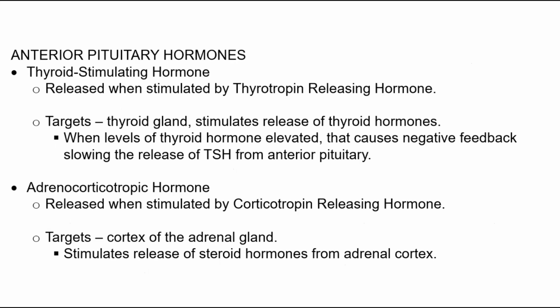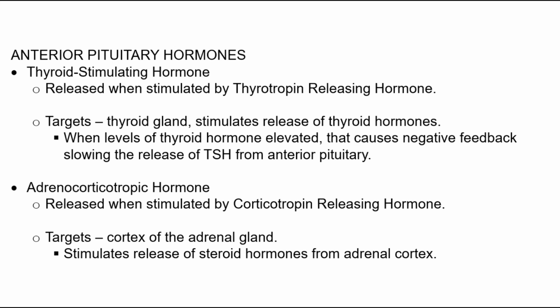Thyroid-stimulating hormone is secreted from the anterior pituitary when the gland is stimulated by thyrotropin-releasing hormone that comes from the hypothalamus. The hormone targets the thyroid gland and stimulates the secretion of thyroid hormones from the thyroid gland. When levels of thyroid hormone in the blood are elevated, this creates a negative feedback mechanism which then slows the release of thyroid-stimulating hormone from the anterior pituitary.